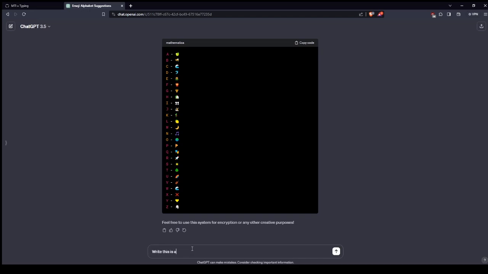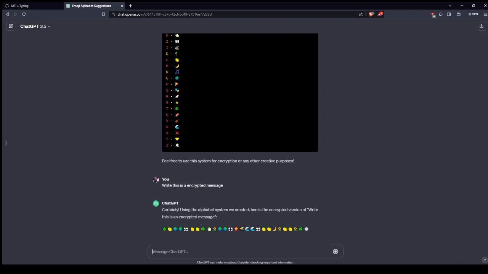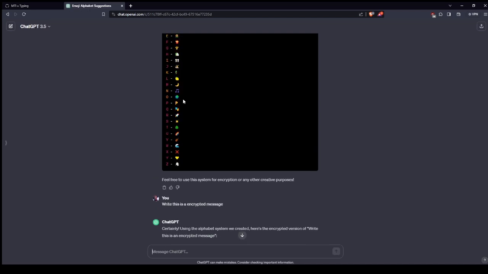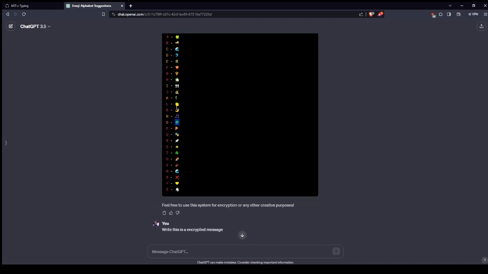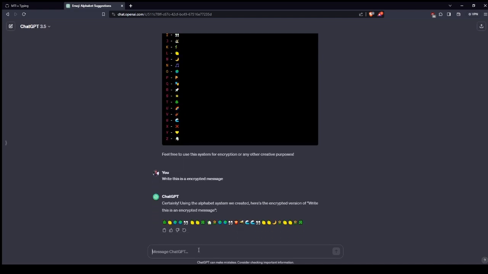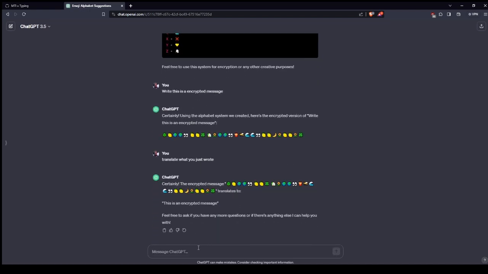This is an encrypted message. We're really diverging here. What does R stand for? Oh, so this means... It really is horrible. Why is this task so difficult for it? No, it doesn't.